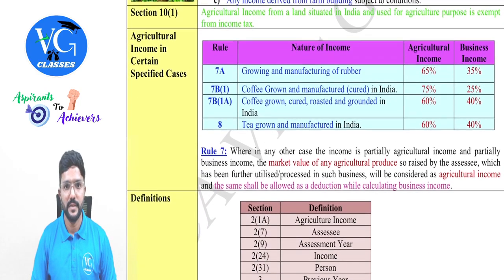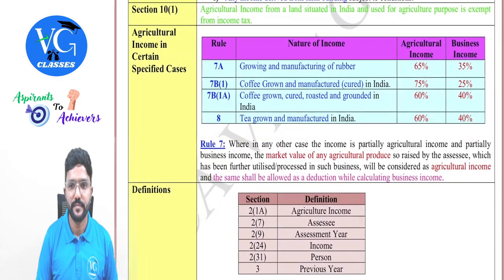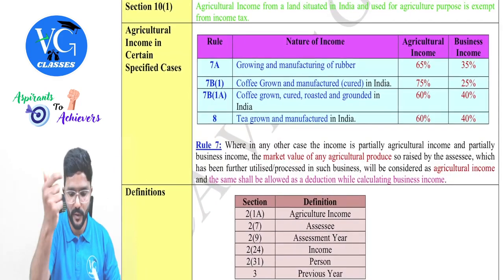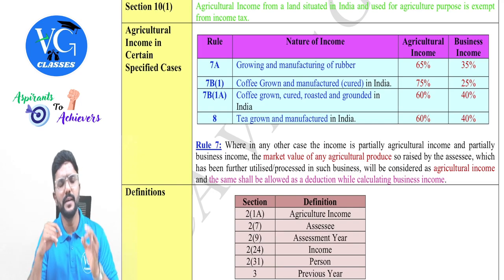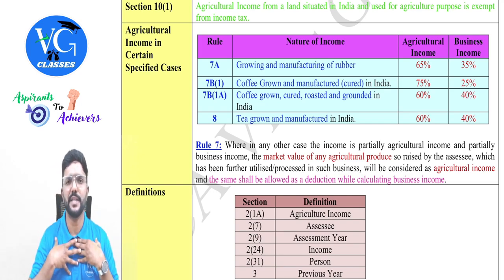We are done with the discussion. Now, please pay attention. Look here, look here. Now, if I am only growing crops and if I am selling it, whatever I earn from the sale of crops is an agricultural income. I enjoy full exemption, guys.